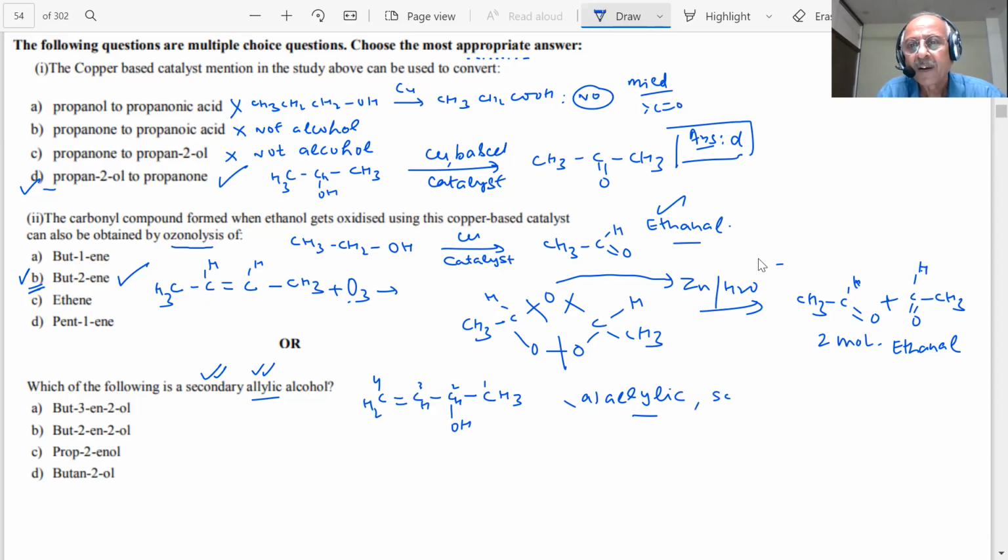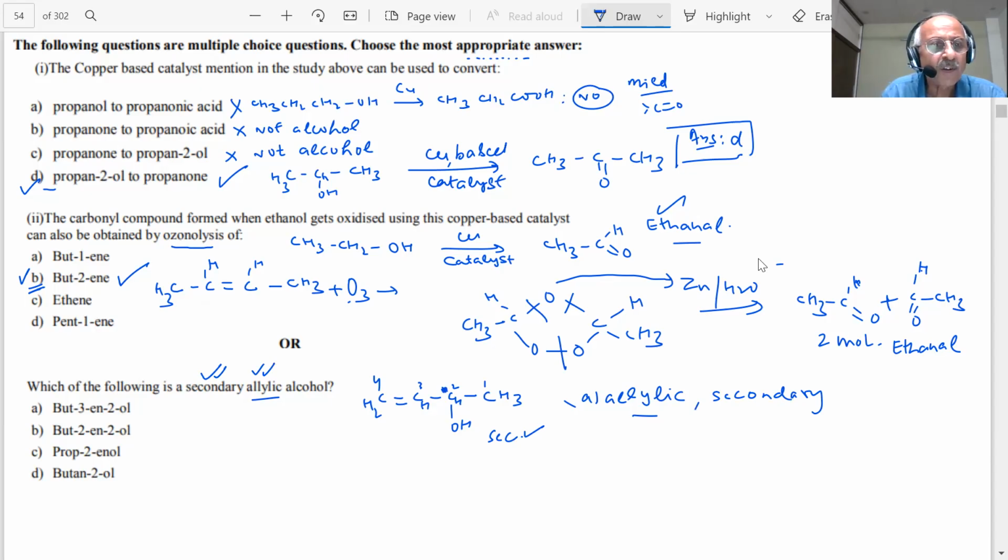Because the carbon to which the OH is attached is further attached to 2 carbon atoms. This is my carbon. This carbon is attached to 2 carbons. So it is a secondary carbon. Therefore, it is an example of secondary as well as allylic.